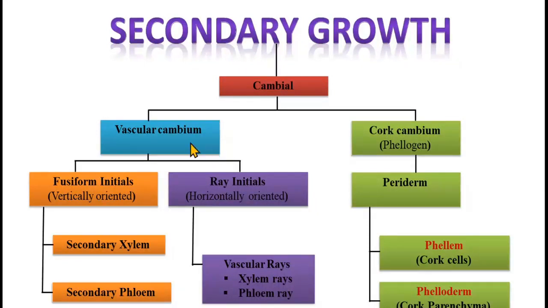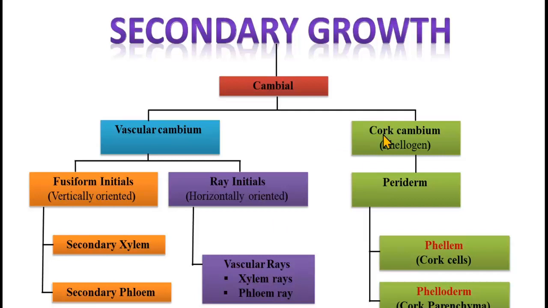Further, vascular cambium leads to the formation of two types of cells, that is fusiform initials and ray initials. Fusiform initials are vertically oriented cells, and ray initials are horizontally oriented. Fusiform initials lead to the formation of secondary xylem and phloem, and ray initials take part in the formation of vascular rays, that is xylem rays and phloem rays.